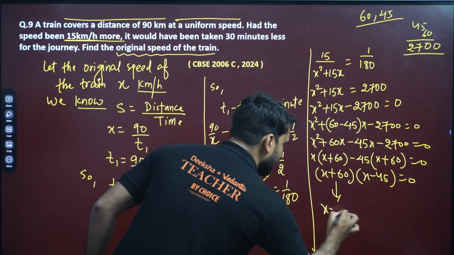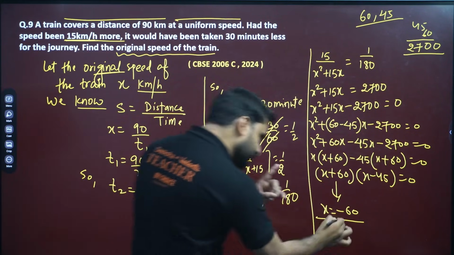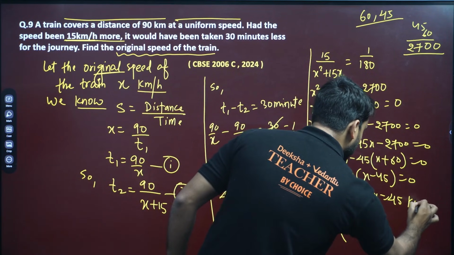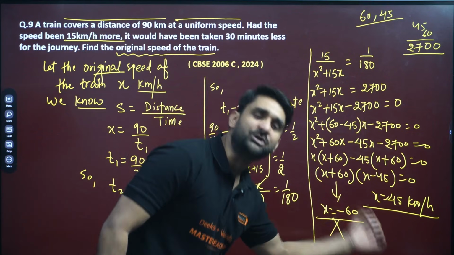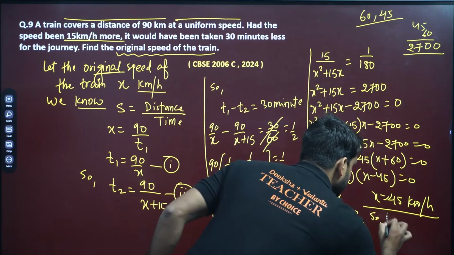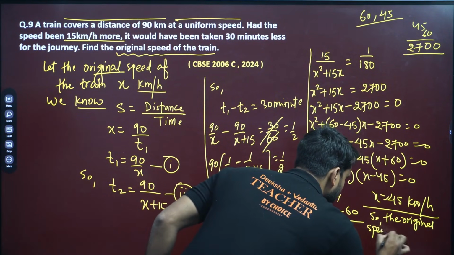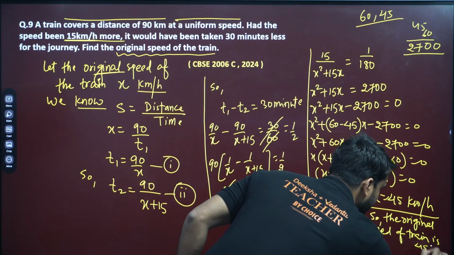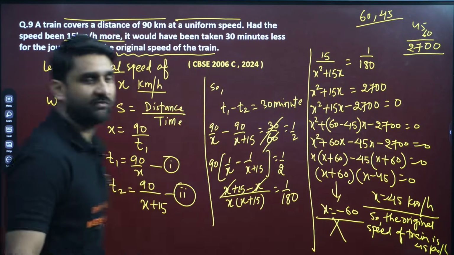On taking this equal to 0, x we are getting minus 60, but x is what? Speed. Speed cannot be negative, so we ignore this value. So we will consider x equals 45 kilometer per hour. If you are solving this question in the board exam, always make sure to write the answer in a sentence. So the original speed of the train is 45 km per hour.